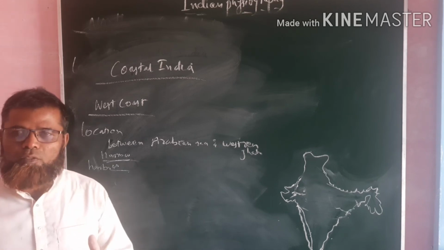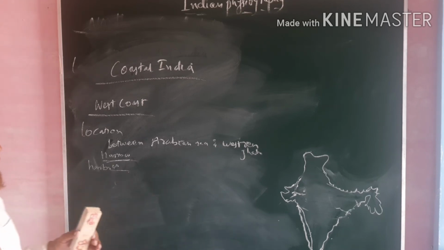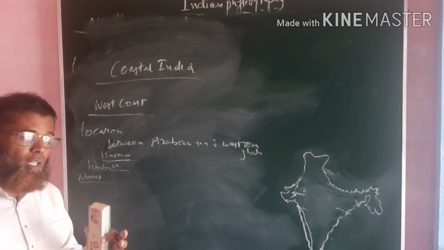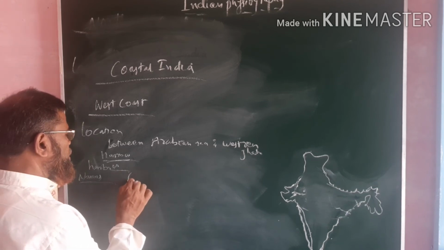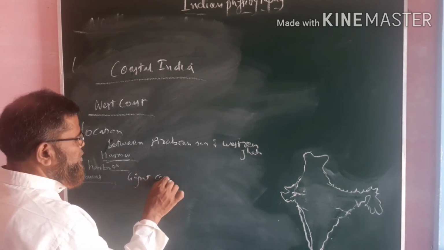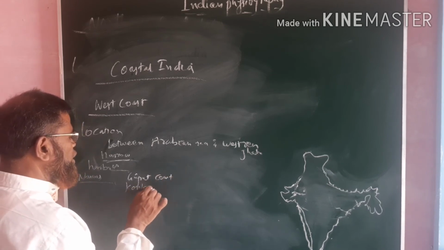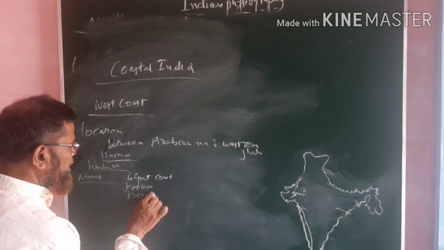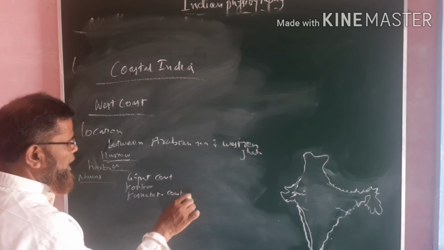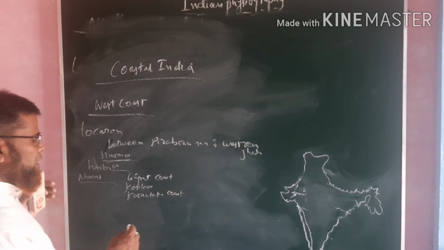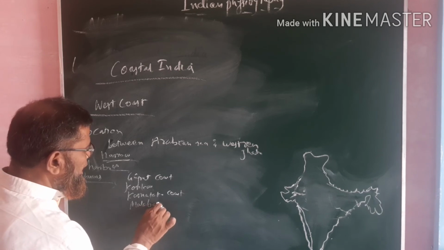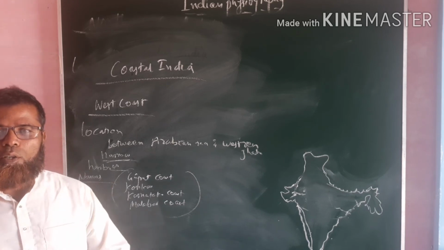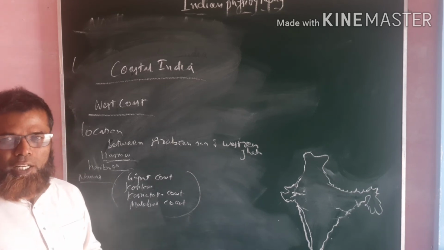Many important harbors are found on this coast, and this coast has different names that you have to remember. What are the important names? First of all, it is called the Gujarat coast, and next it is called the Konkan coast. If we come to our Karnataka, it is called the Karnataka coast. If we go further down, in Kerala it is called the Malabar coast. Konkan coast, Karnataka coast, Malabar coast are the different names.